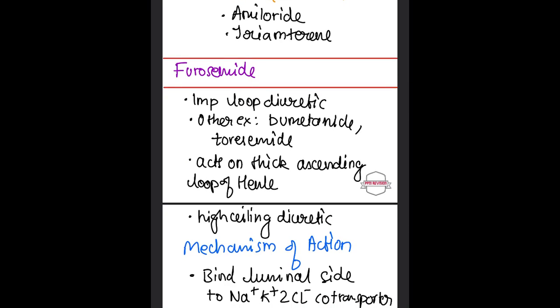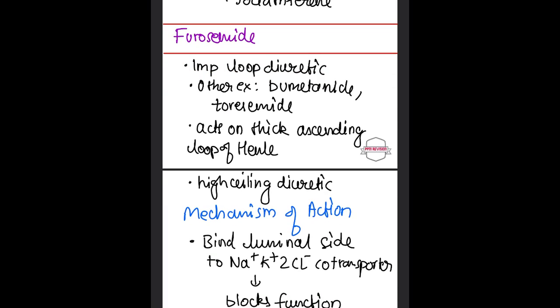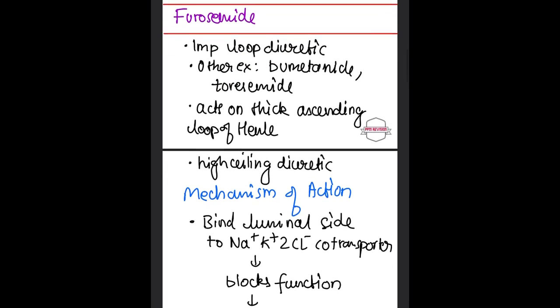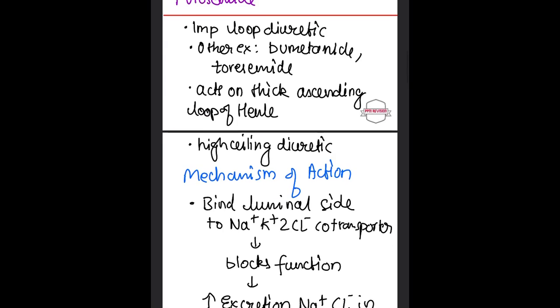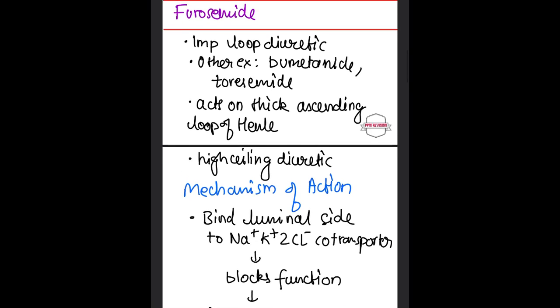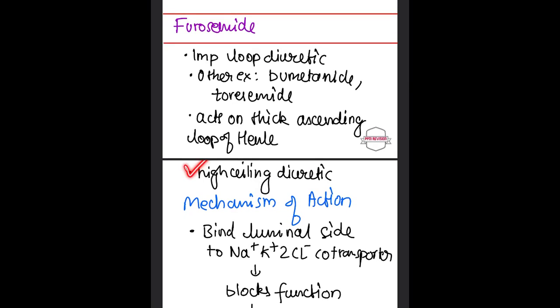Furosemide is an important loop diuretic. Other examples include bumetanide and torsemide. Furosemide acts on the thick ascending loop of Henle, and it is a high ceiling diuretic.